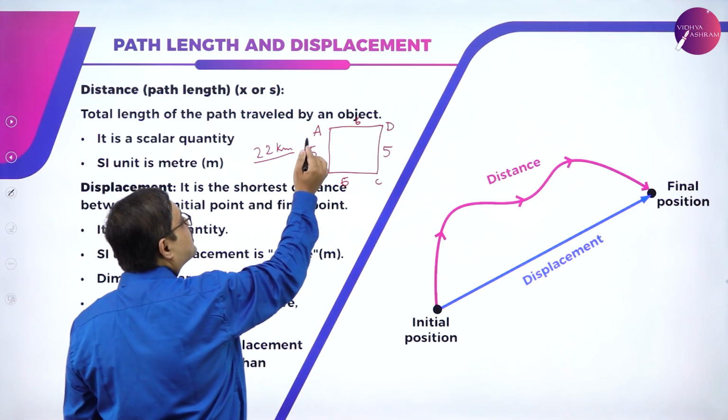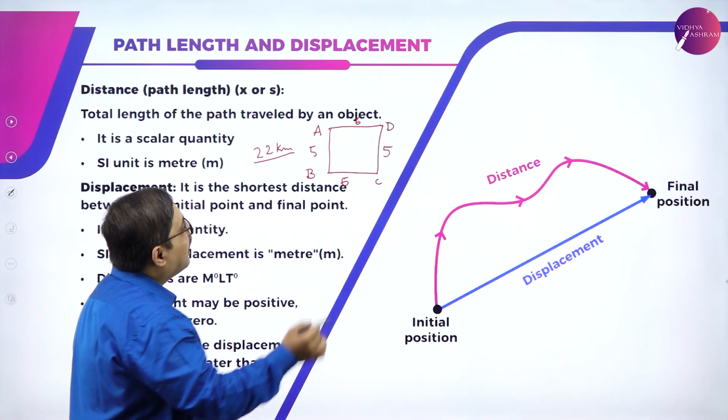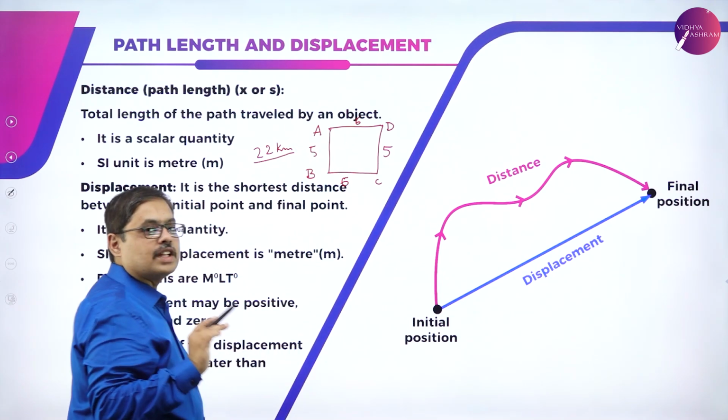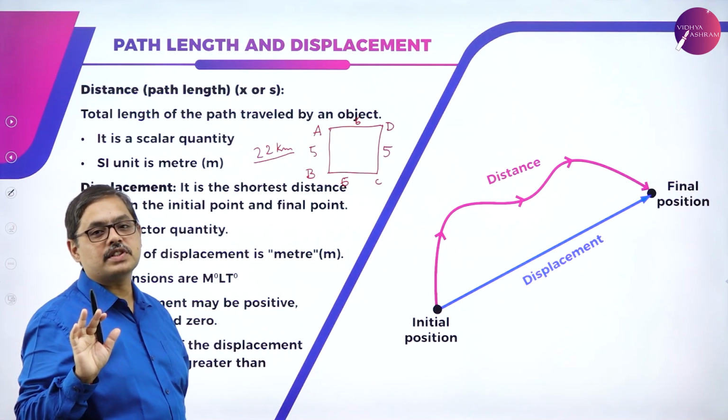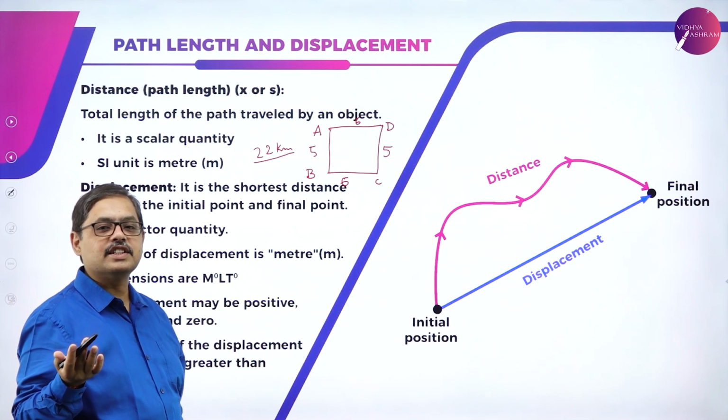Whereas my displacement remains 0 because I was in position A when I started. I came back to position A when I ended. So there is no change in the position. If there is a change in position, then it is called displacement.